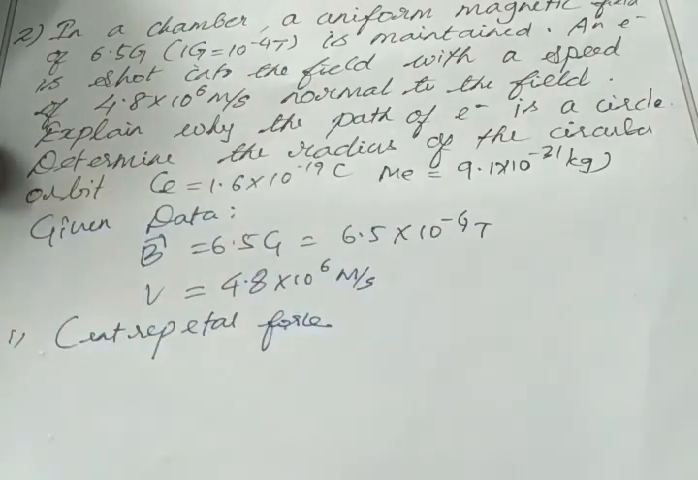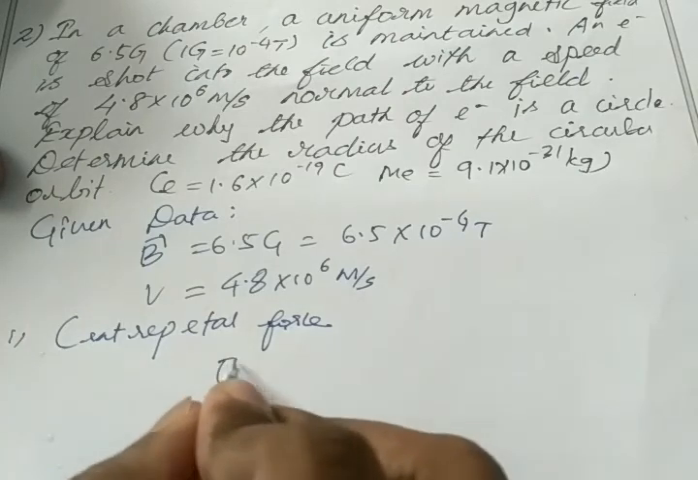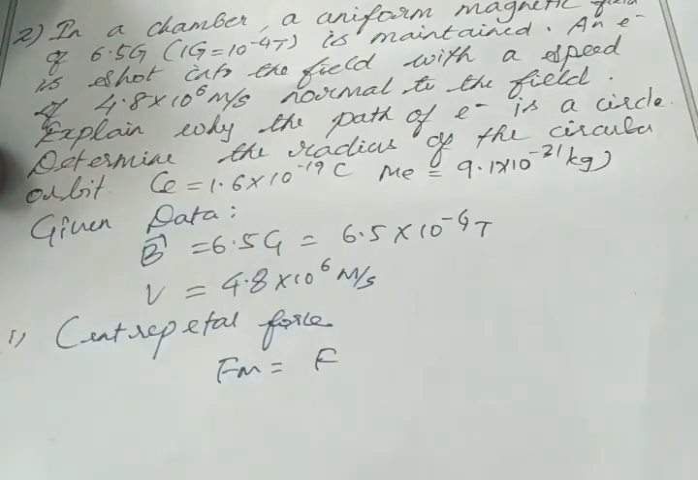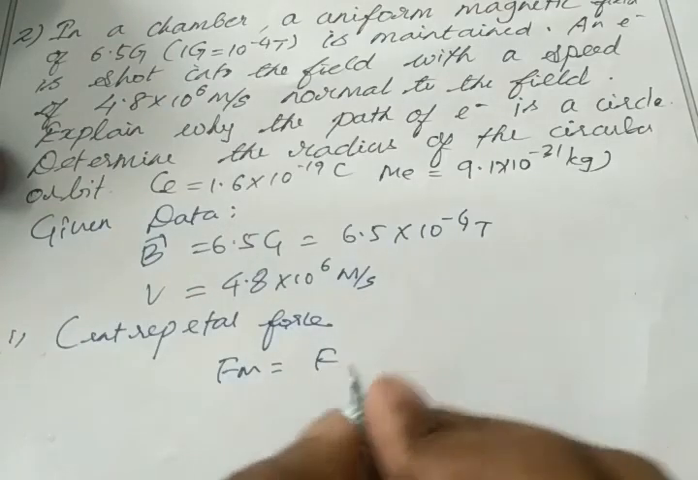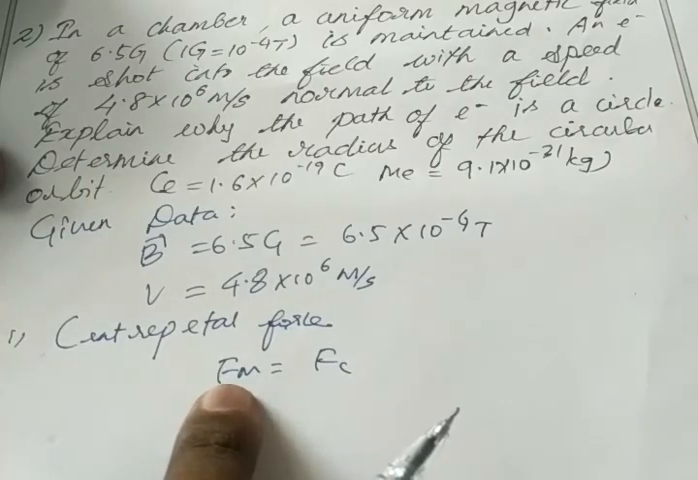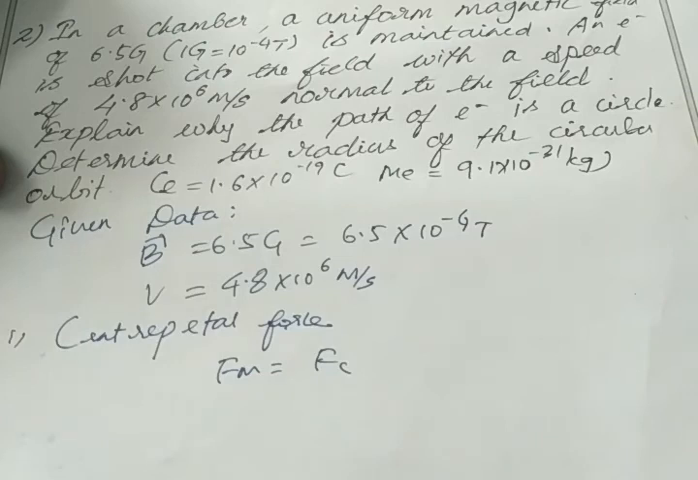Okay. Then what is asked? Determine the radius of the circular orbit. So we can find it from this equation, or we can write it directly, since we know the formula for radius. Electron moves normally, so it experiences centripetal force. So our magnetic force must be equal to centripetal force, right?